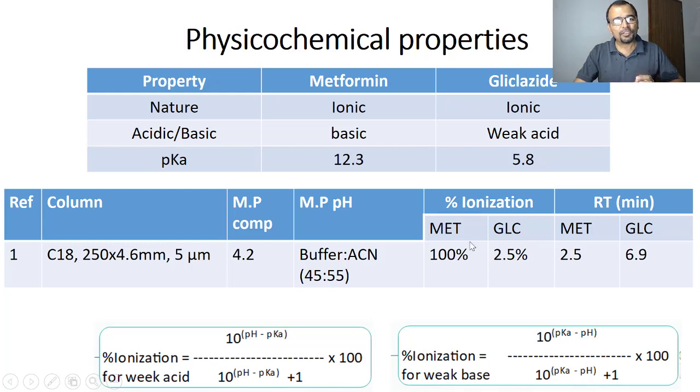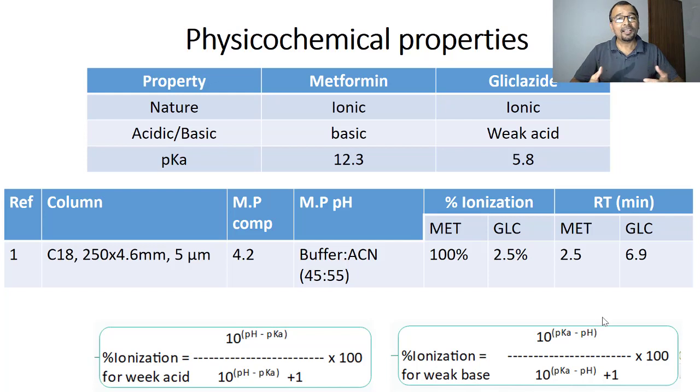So substitute the values of the pH and the pKa of gliclazide, and you will come to know that gliclazide will only have 2.5% in the ionized form, and almost 97.5% of gliclazide will be in the non-ionic form at the mobile phase pH of 4.2.